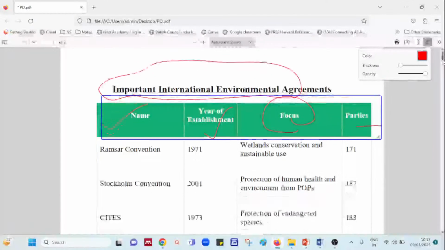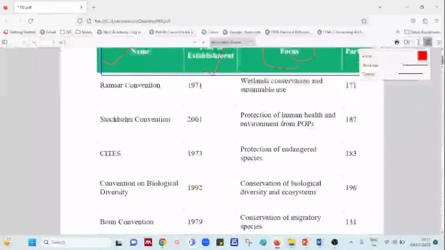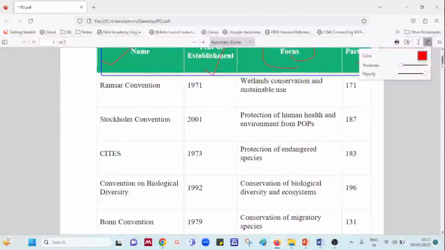So let's start. As I said, the list is very long. I have taken conventions and protocols separately also, but today I'm just giving you an overview of all these protocols so that day by day, on a daily basis, we can do some of the protocols and it will be easier for you to remember them very well. Okay, so let's go with the first one.